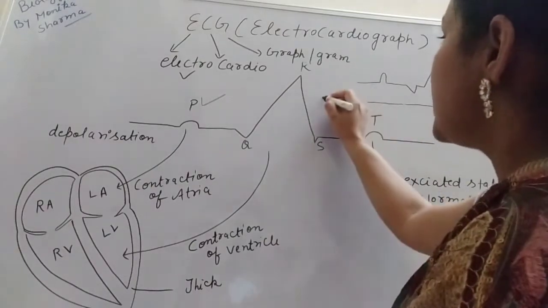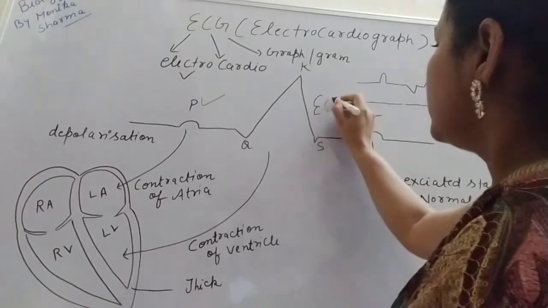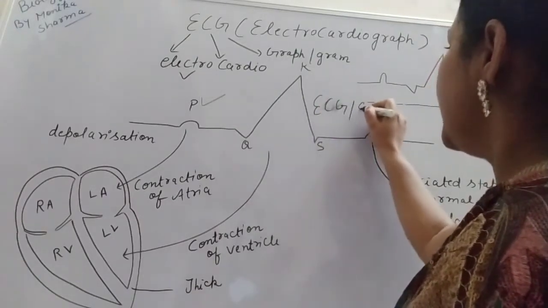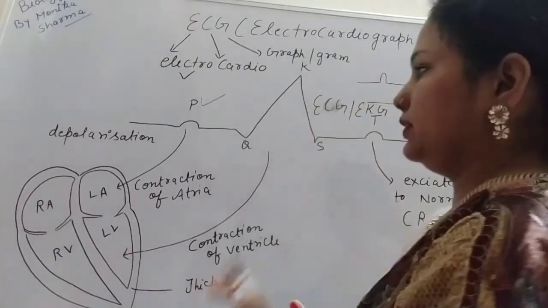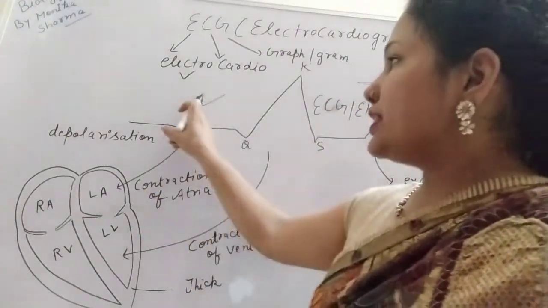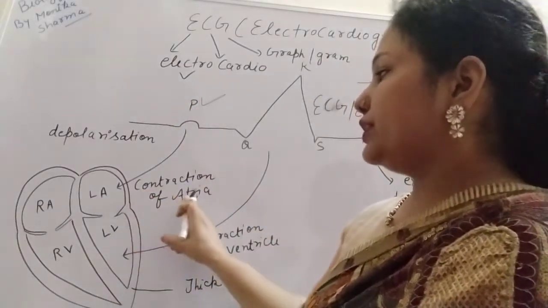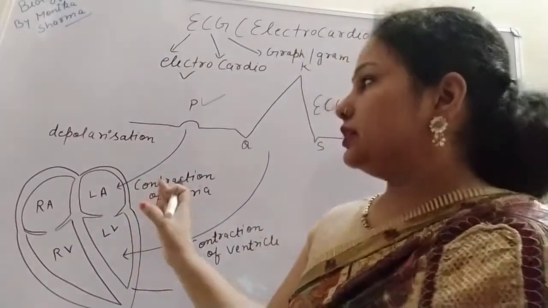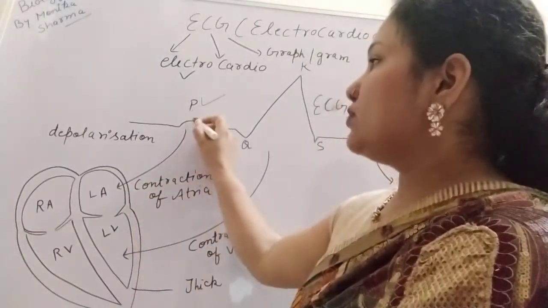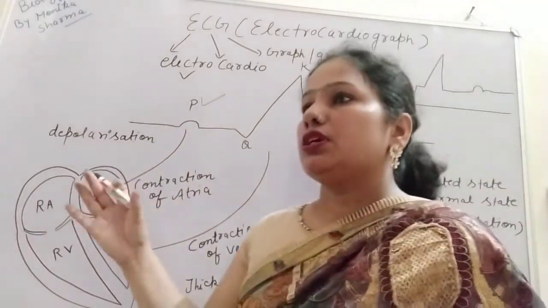This ECG is somewhere written as ECG or EKG. That is the same thing. Now what is this P? This P represents the contraction of the atria. When the atrial systole occurs, this wave is obtained with the help of one machine.